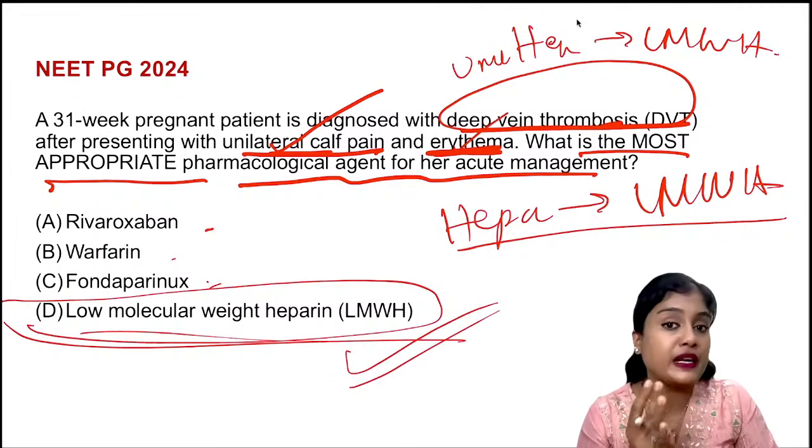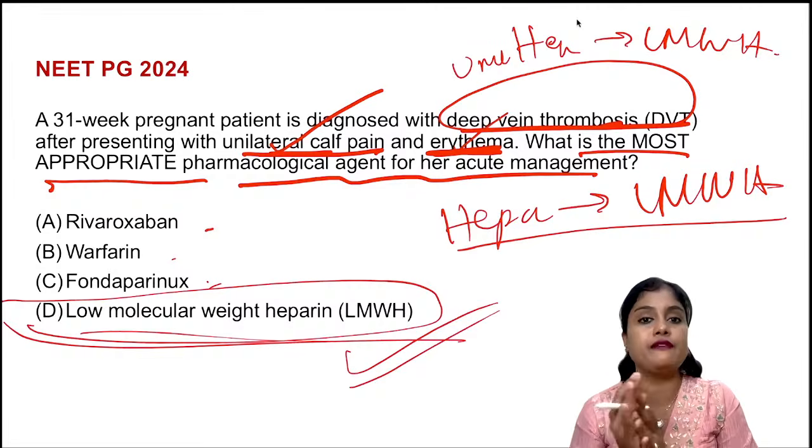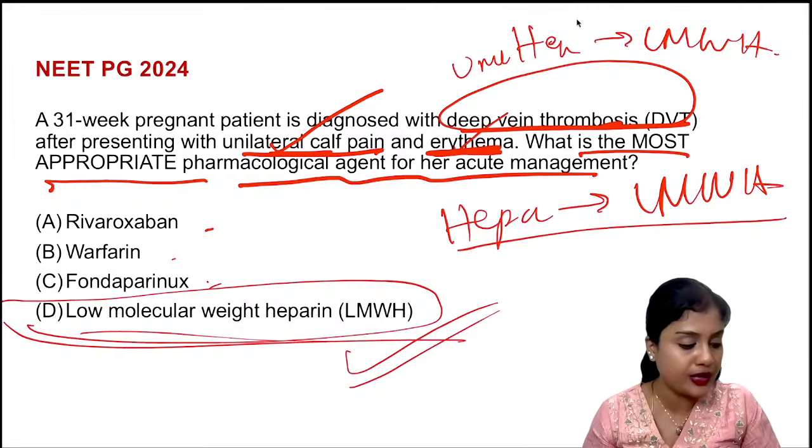When we are suspecting somebody will develop a clot, then we will give a low molecular weight heparin. Okay. So here the correct answer is low molecular weight heparin. So this is about hypertension.